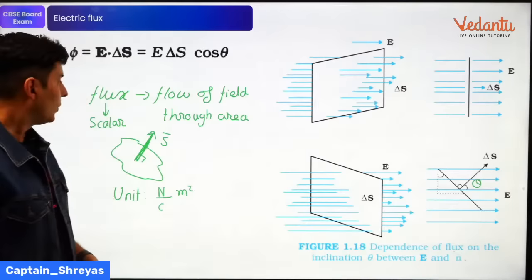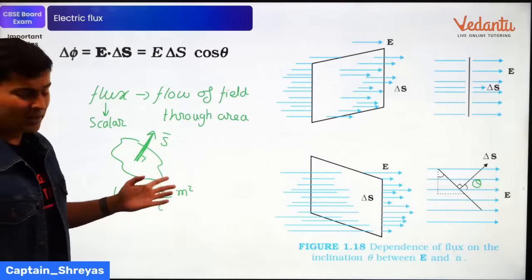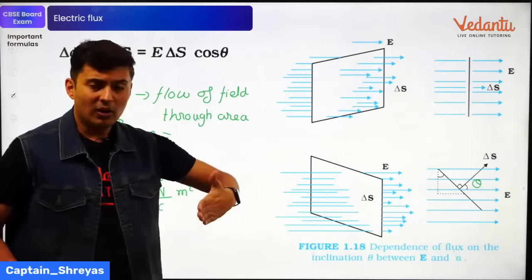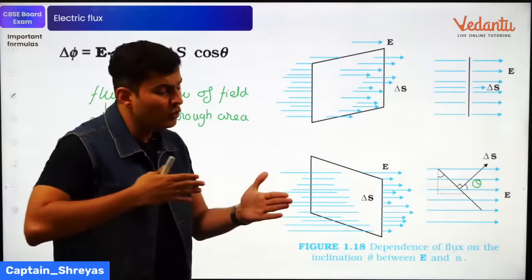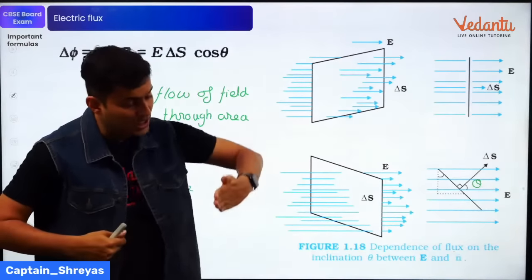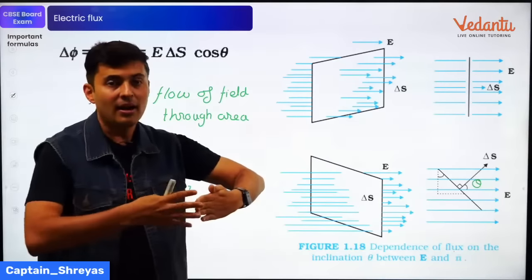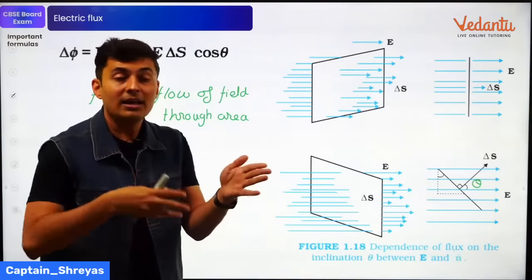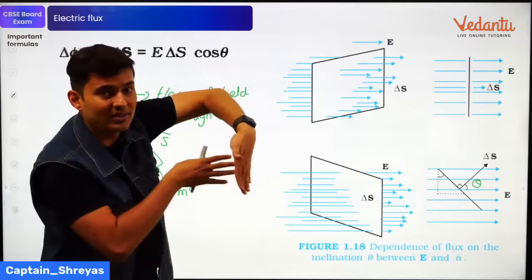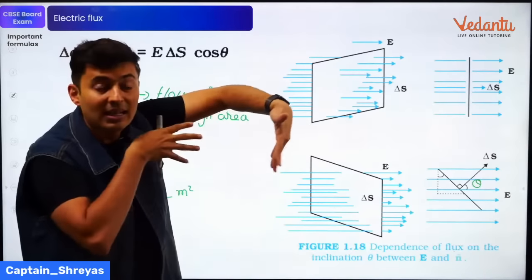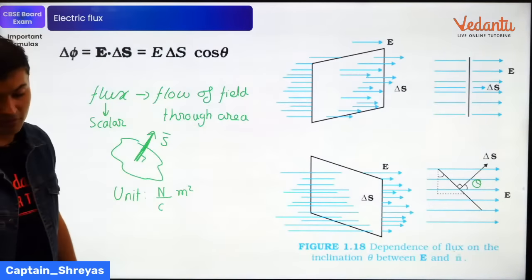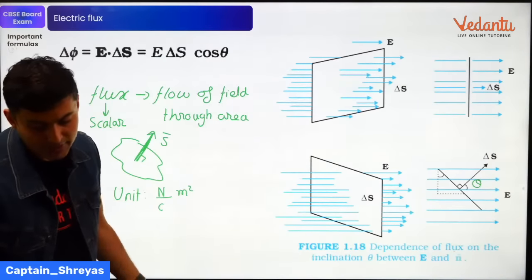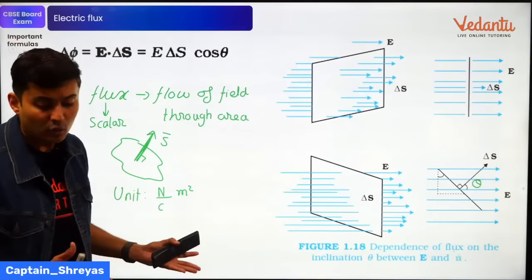Okay, everyone? So why does cos theta come? Because when you change the angle of that area, then you will see very few field lines pass through it. So only a projection, only a component of the area is contributing to the flux. Not all of that area is responsible for the flux. If I take an area and divide it into 2 components, only the cos theta component is responsible for the flux cutting through it. That's the reason why the cos component comes. Okay, everyone?